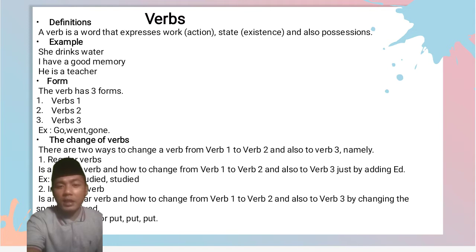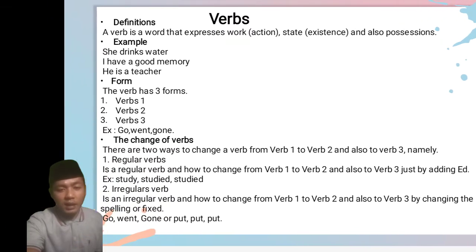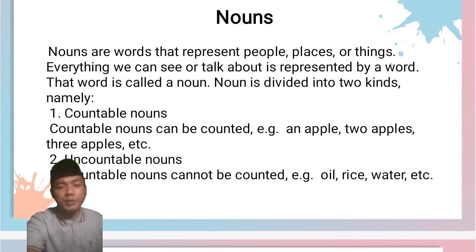And the next point is irregular verbs. What is irregular verb? Irregular verb is how to change from verb 1 to verb 2 and also to verb 3 by changing the spelling or facts. For the first, go, this is the verb 1, went, this is the verb 2, and gone, this is the verb 3. Or the spelling and the writing are the same. For example, put, this is the verb 1, put verb 2, and put verb 3. Like this.